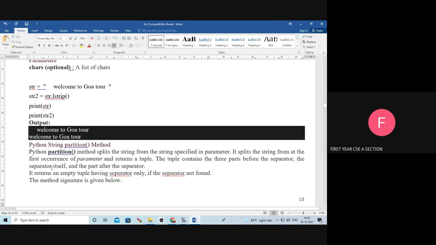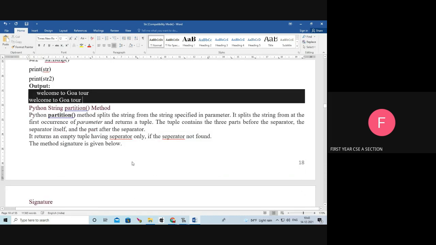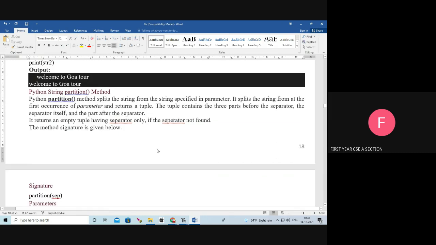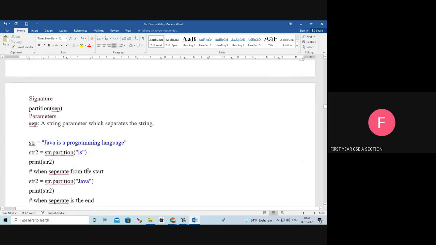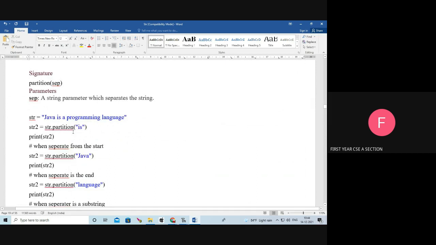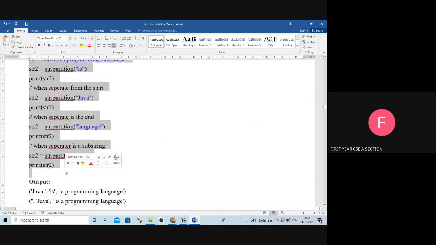Okay, next one, string partition function. It splits the string from the string specified in parameter. We are going to partition the string with the specified substring.